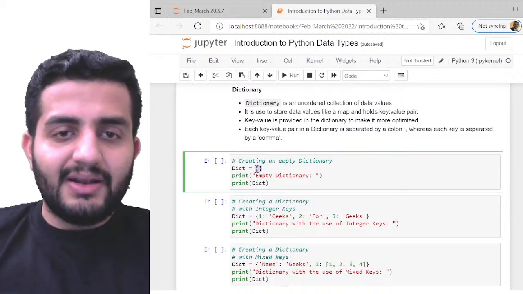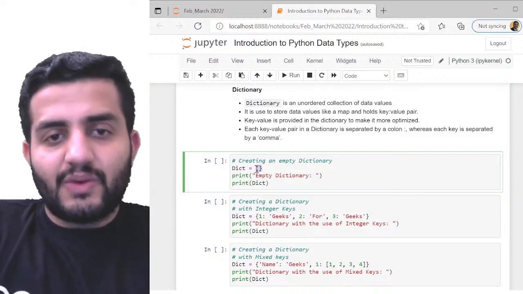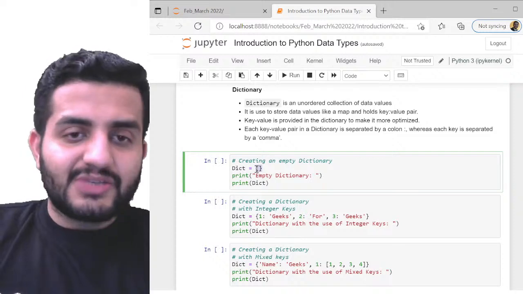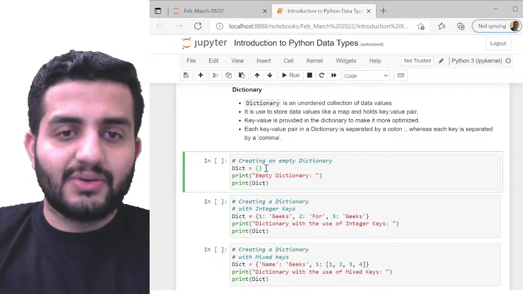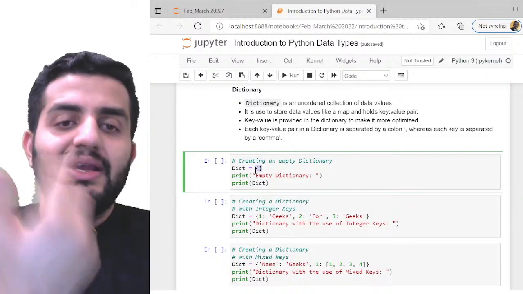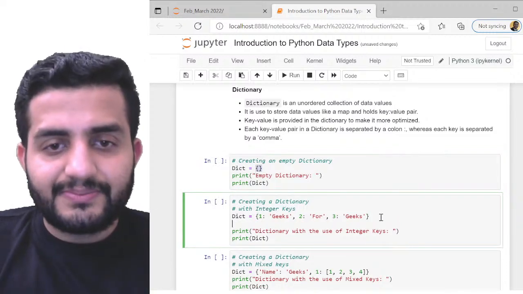डिक्शनरी को मैं सिंपल डिफाइन करूं तो वो कर्ली ब्रेसेस से डिफाइन होता है. Okay, so like wise list is for square brackets, tuple is for parentheses, like why dictionary is for curly braces. Okay, so curly braces से हम डिक्शनरी को इनिशिएट करते हैं. So we have the curly braces there. Here you can see this.